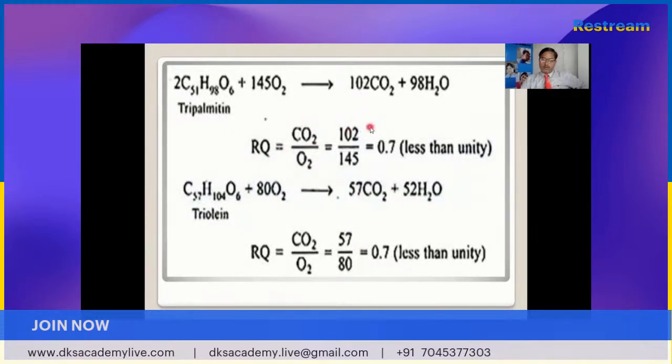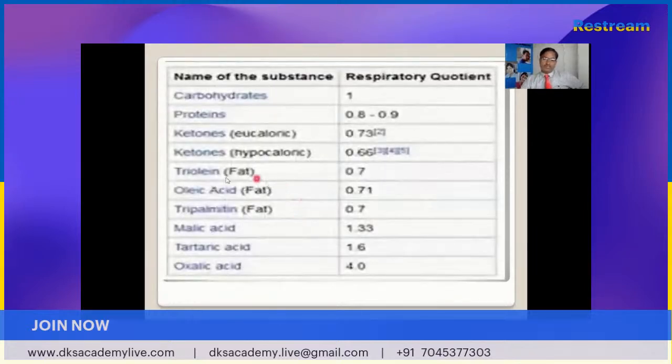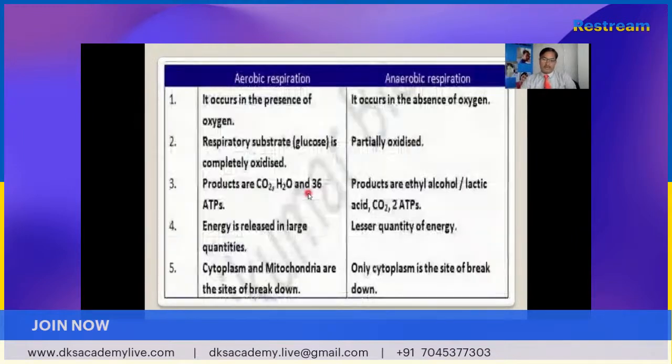For tripalmitin, it is 0.7, less than unity, and for triolein, it is 0.7, less than unity. So this is a very important question for the respiratory quotient.